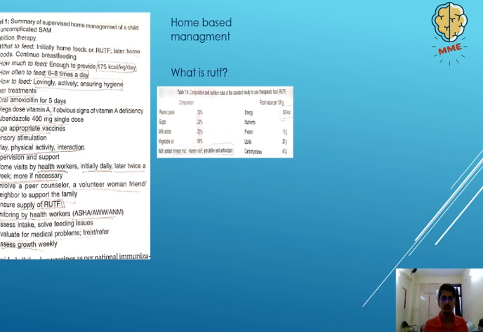Firstly, nutrition therapy. What do we feed? We use something that is known as ready to use therapeutic food, RUTF. As you can see on the table on the right, this tells you about the composition of this material. It comprises of a peanut paste, sugar, milk solids, vegetables, and additional minerals and emulsifiers, antioxidants, vitamins, and overall comprises of 543 kilocalories per 100 grams.